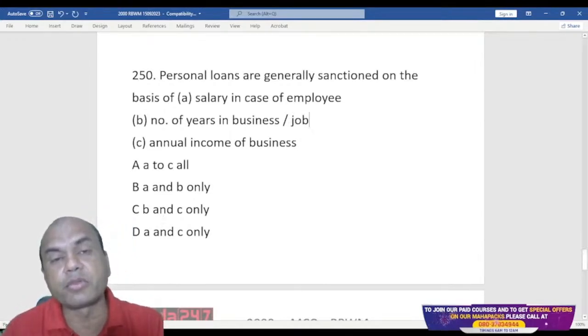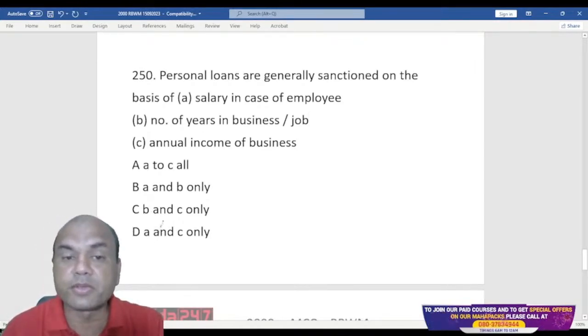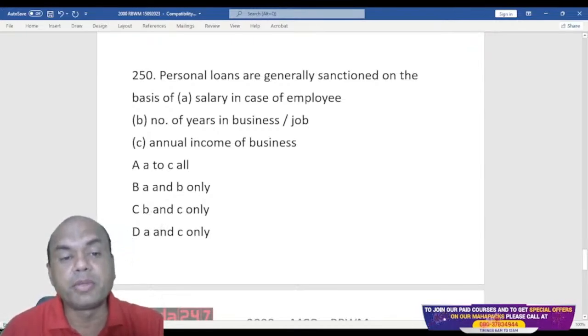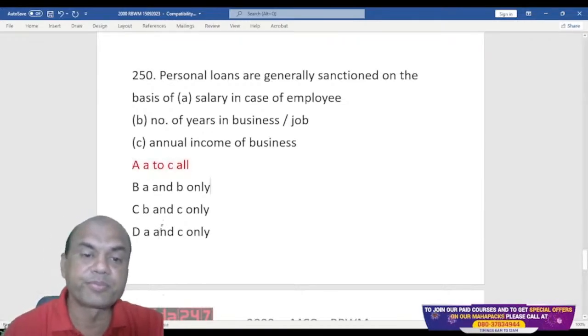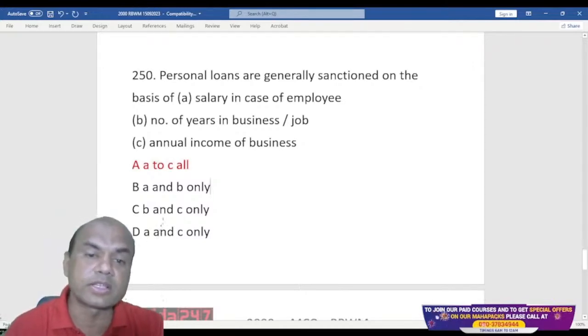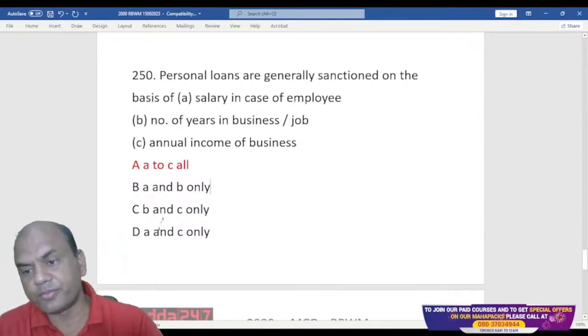Even for a salaried employee, if the job is of temporary nature, then what? So that's why A, B and C all. So A to C all is the answer. Personal loans are generally sanctioned on the basis of all the three: salary, number of years and annual income. Got it? Next one.